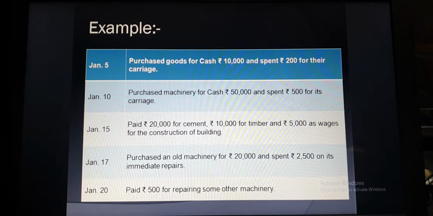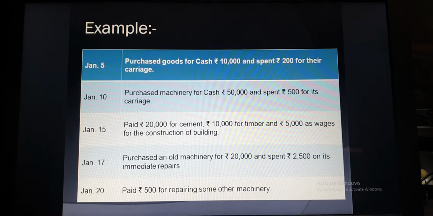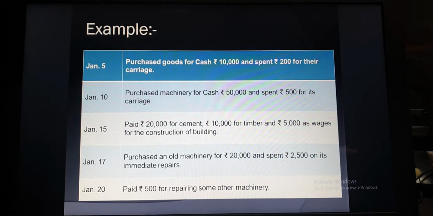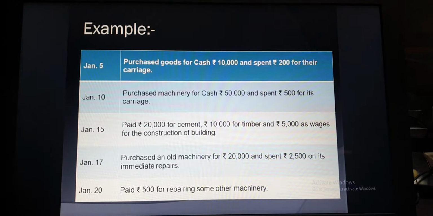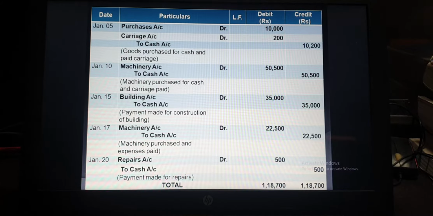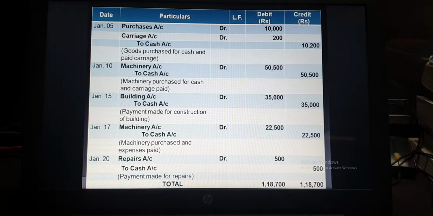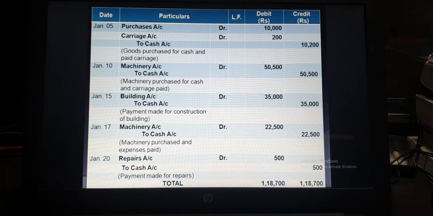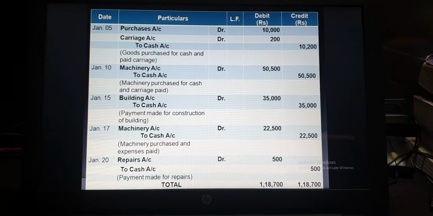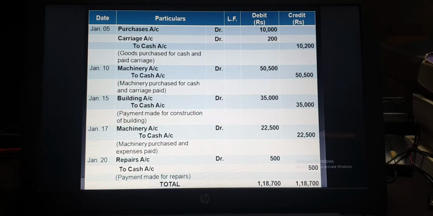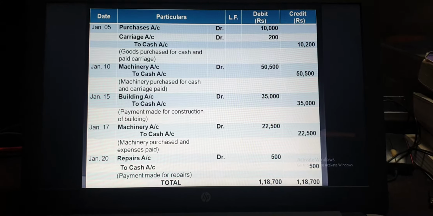So the machinery purchase amount and carriage amount both will be debited to machinery account and credited to cash account. Machinery amount is 50,000 and carriage amount is 500, so machinery account is debited and cash account is credited with 50,500.